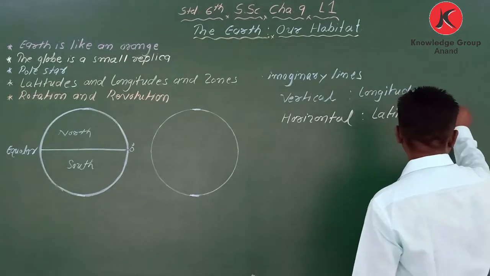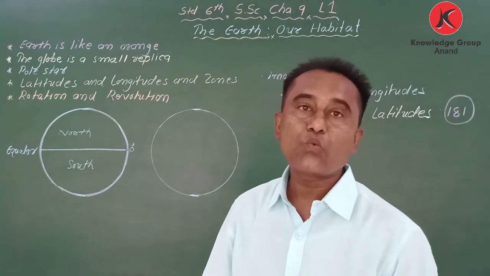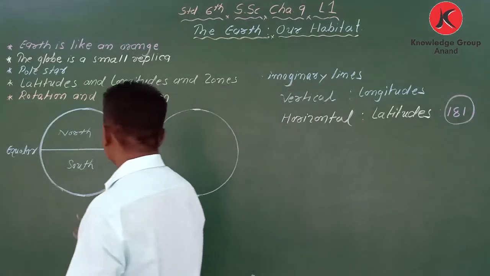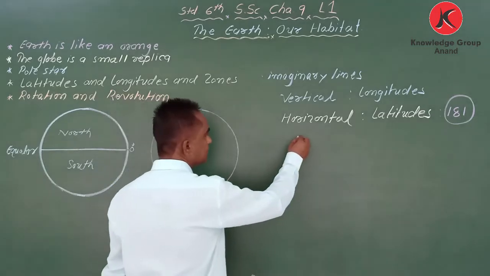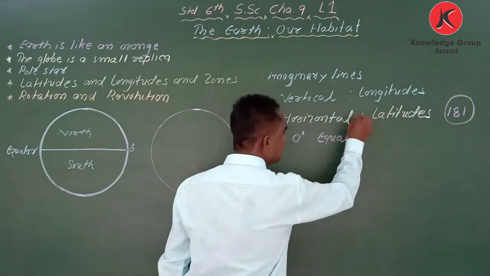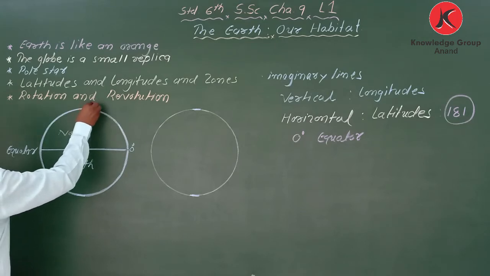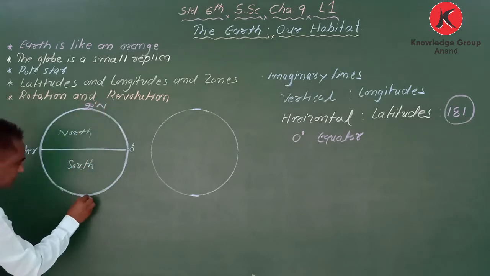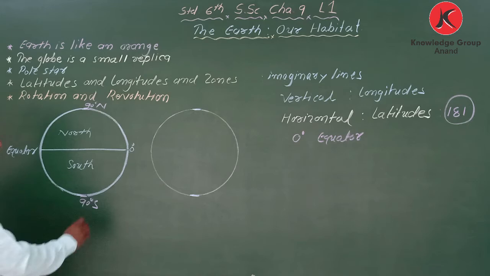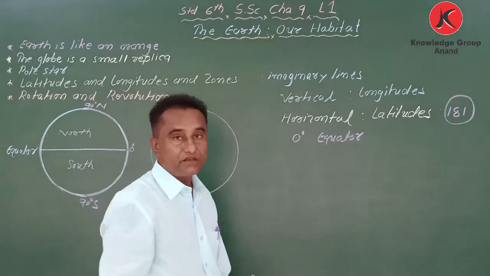Now, my dear student, if I say latitudes, how many latitudes are there? Do you know? There are 181 latitudes. How? I will tell you. This is 0 degree, that is 1. 0 degree is called the equator. From 0 degree till here 90 degree N, and here 90 degree S. So here 90 latitudes are there in the south, and 90 latitudes in the north.